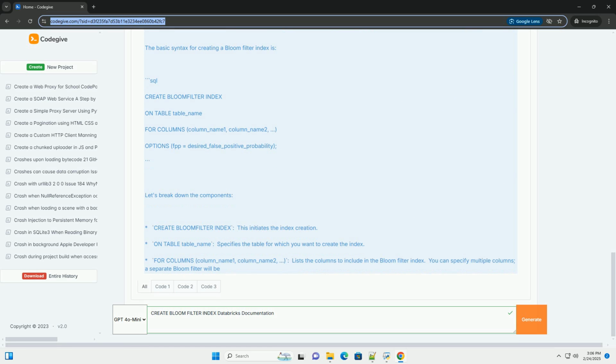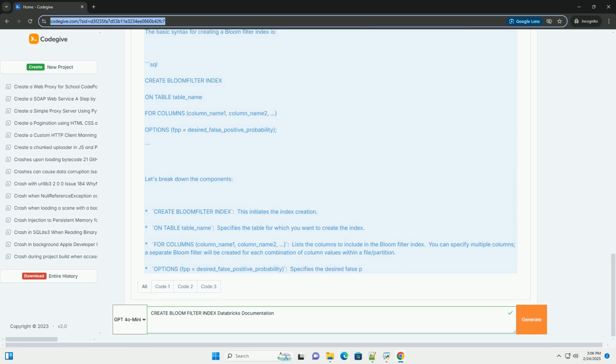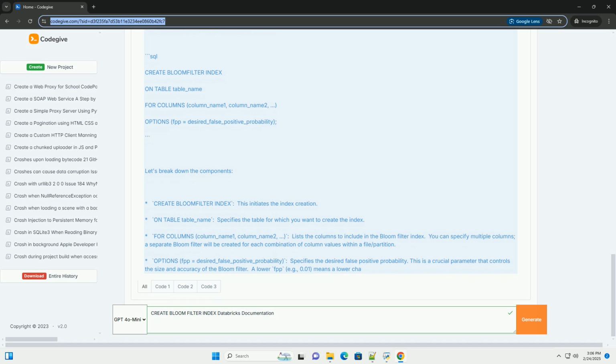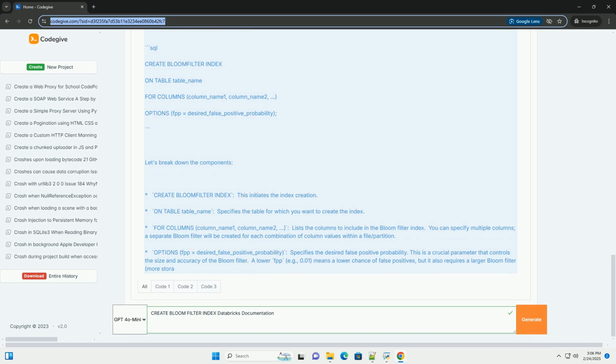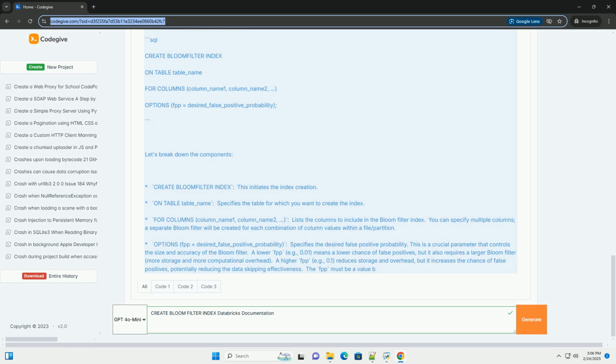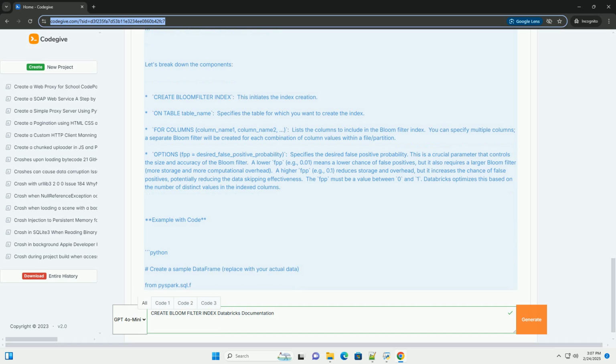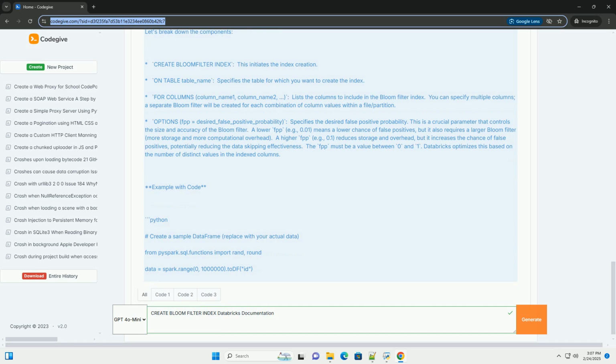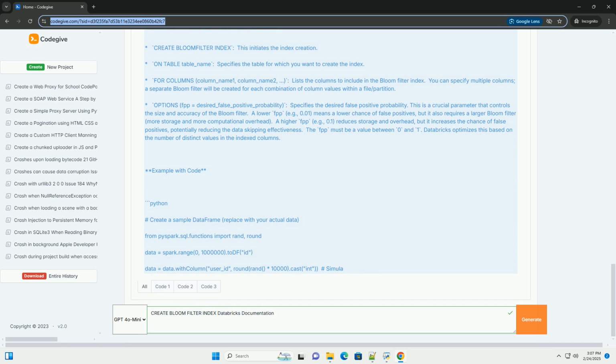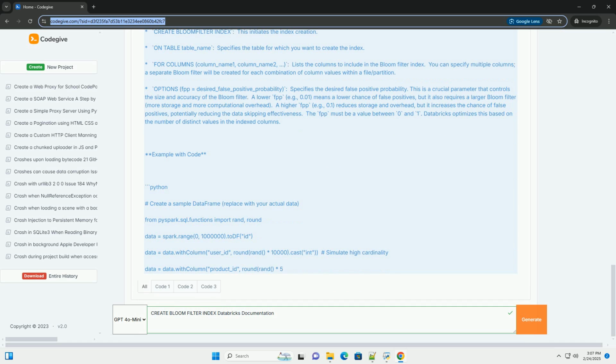Consider these scenarios. High cardinality columns: you have a column with millions or billions of distinct values, for example user IDs, product SKUs, session IDs. Traditional indexes on these columns can be very large and inefficient. Infrequent lookups: you don't need to frequently look up data based on these columns. The overhead of maintaining a full-fledged index might not be worth the benefit.